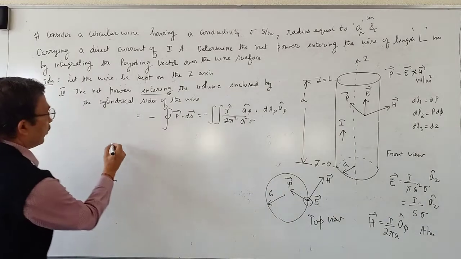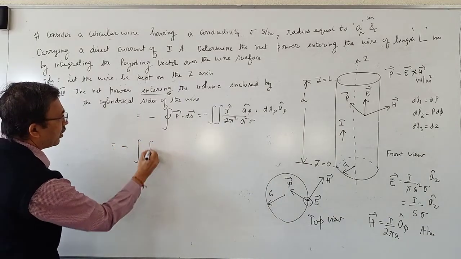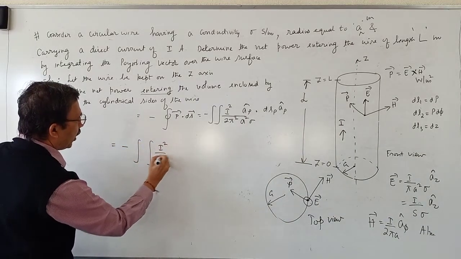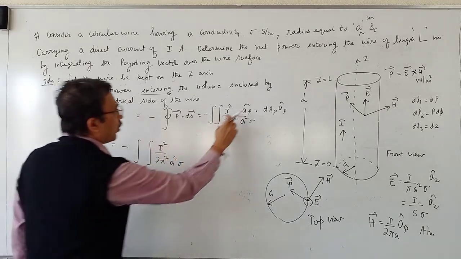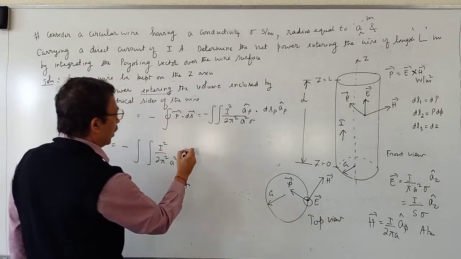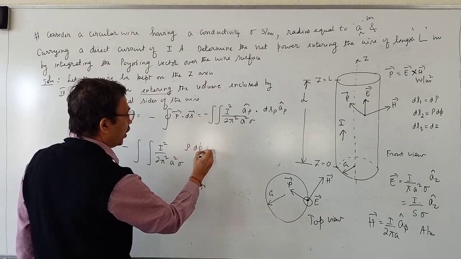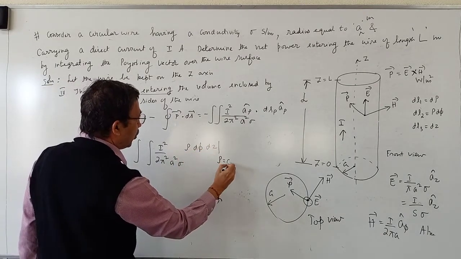So this equals minus double integral I square divided by 2 pi square a square sigma. A rho cap dot A rho cap is 1. It is rho into d phi dz with rho equal to a.